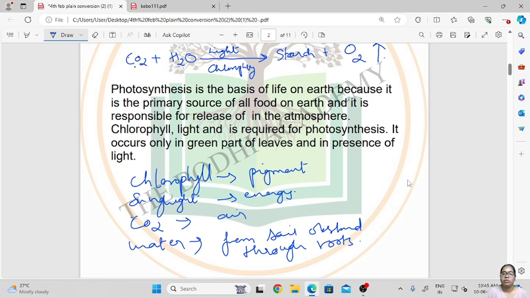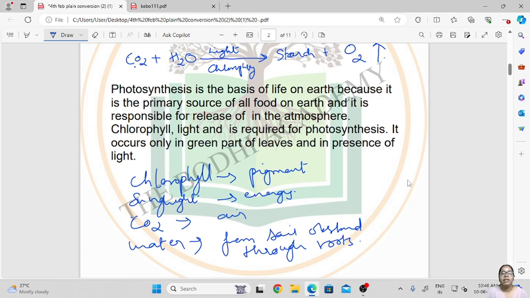Photosynthesis takes place in plants only because plants contain the chlorophyll pigment inside the chloroplast. Chloroplast is a cell organelle which is present only in green plants, and it contains the chlorophyll pigment which gives the plant its green color.